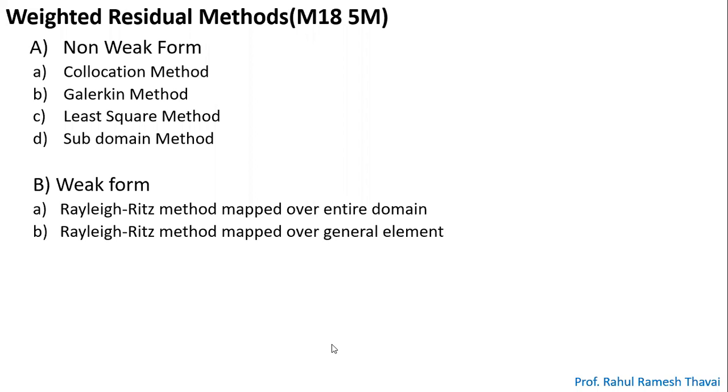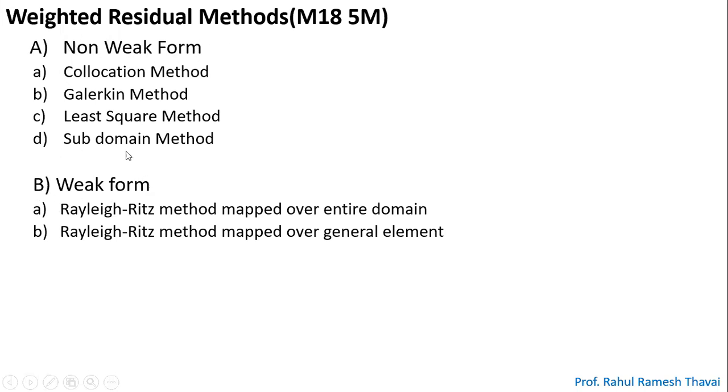You're going to solve that differential equation as it is. And in weak form, whatever the equation that is given to you, you are reducing the degree of that differential equation by half. That means you are making that equation weak. In non-weak, you're going to solve that differential equation as it is. That's why it is non-weak.